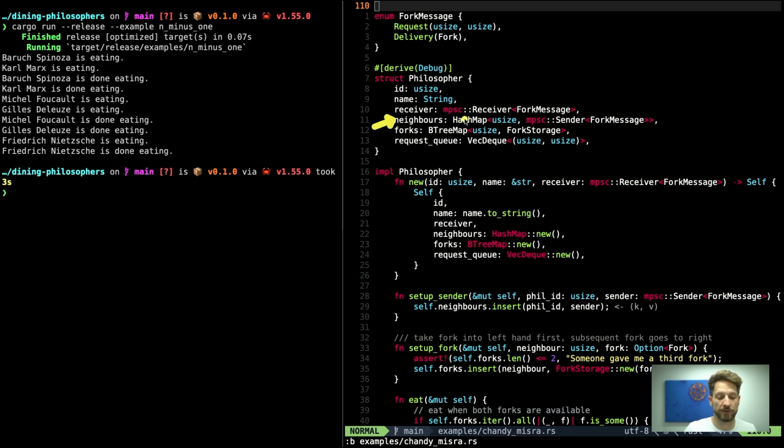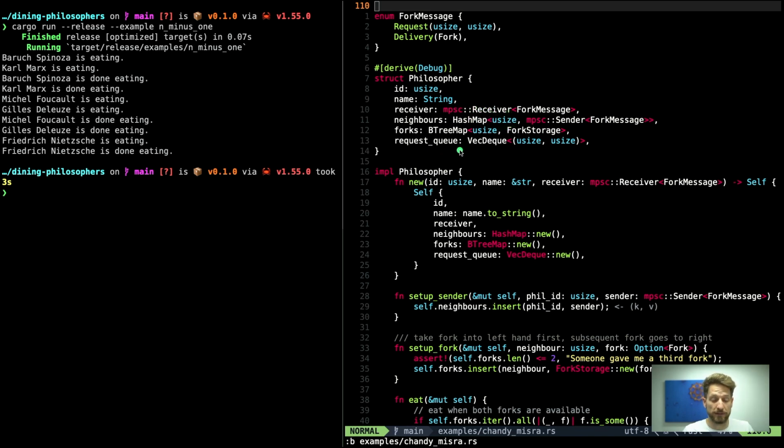And then we have our neighbors. That is a hash map. Usize is just the number of the neighbor, so the ID of the neighbor. And of course, the sending MPSC channel. And again, we exchange fork messages. Then we have now our forks. They are stored in a B-tree map because I want to pick up my lower numbered fork first. And therefore, I use the B-tree map because the iterator will automatically iterate starting with the lower numbered fork for me. So this is the fork ID, and then we use our fork storage.